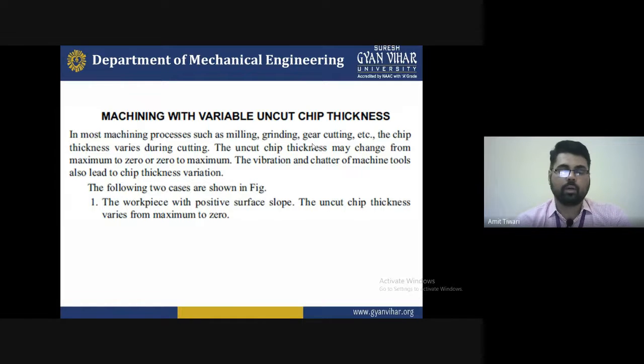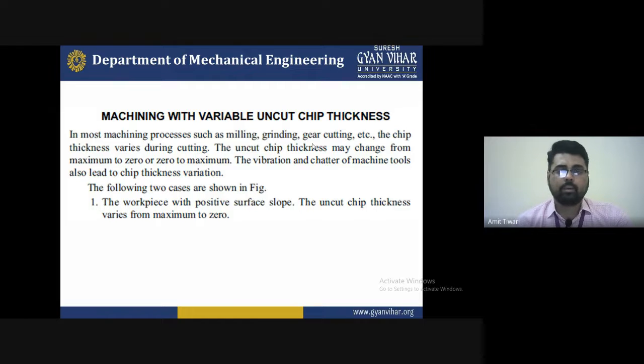The chip thickness may change from zero to maximum and from maximum to zero, depending on the condition or situation, or on what parameters we select for the metal cutting. Generally, we know that the three variables in the machining process are cutting speed, feed rate, and depth of cut. Which parameter affects that particular workpiece depends on the application, or on what we want to cut.